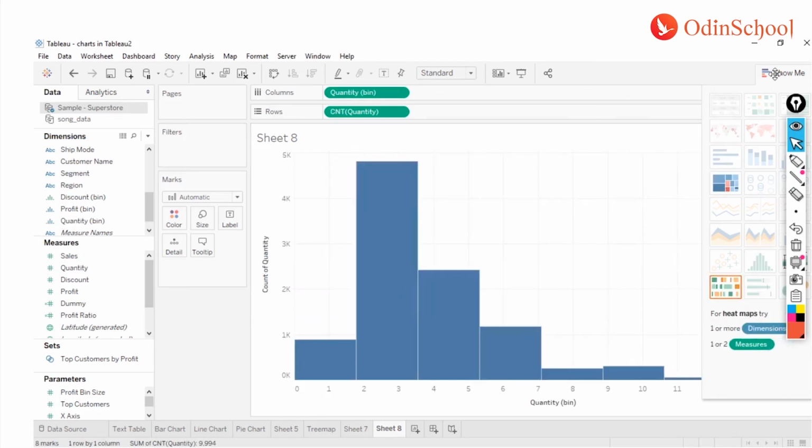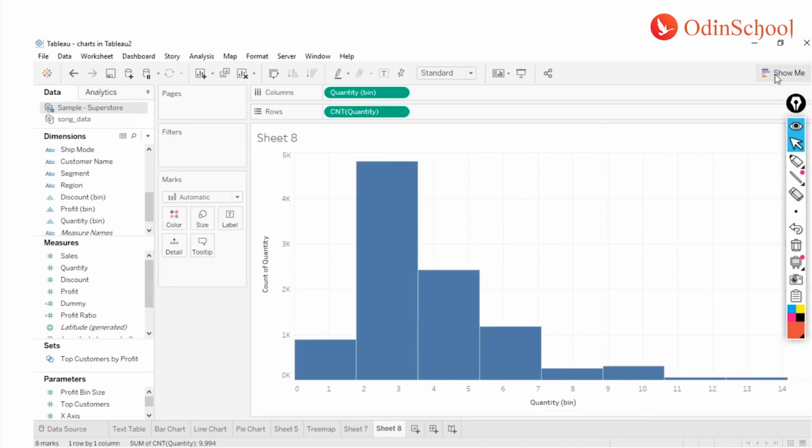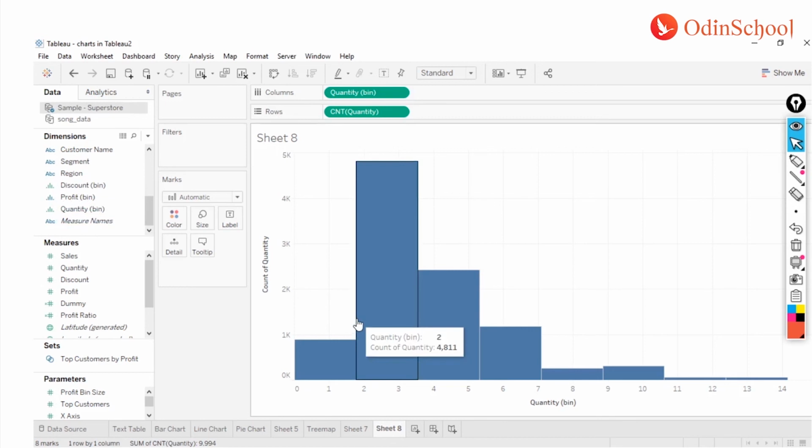I have it ready. There's some stat and there's some mathematics in this, but we will see them at a later point of time. So over here in your dimensions, you see there's a new column which is being generated, which has the symbol of the histogram again. And from here, I can decide if I have to increase or decrease my bins. And based on this, let's say I see the most commonly bought products are, if I have to see what's the bin size, I can go over here.